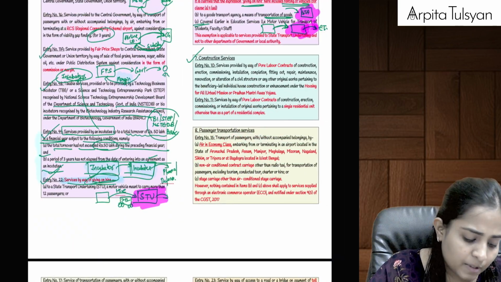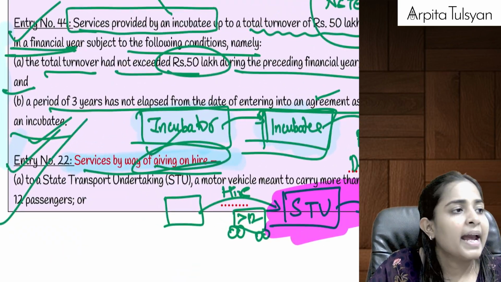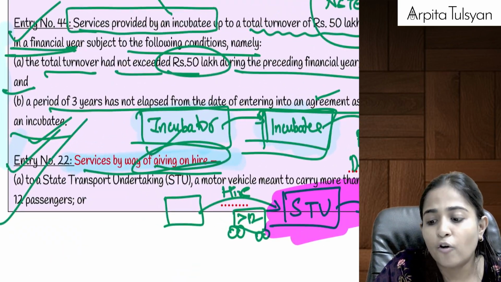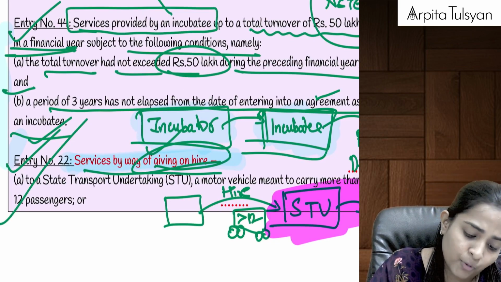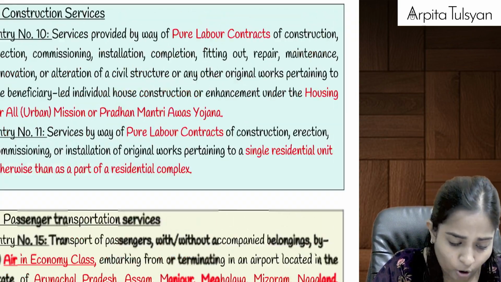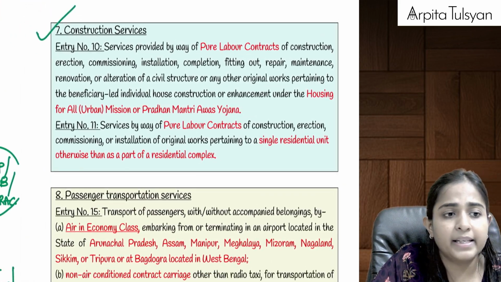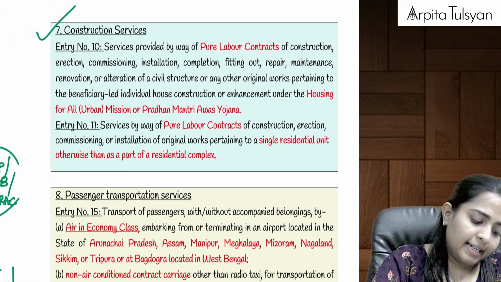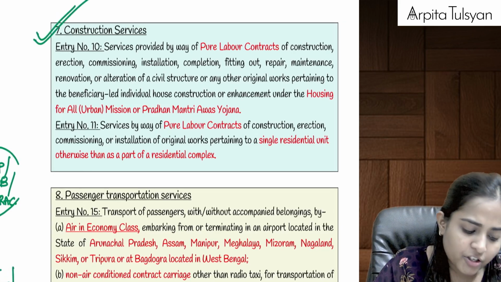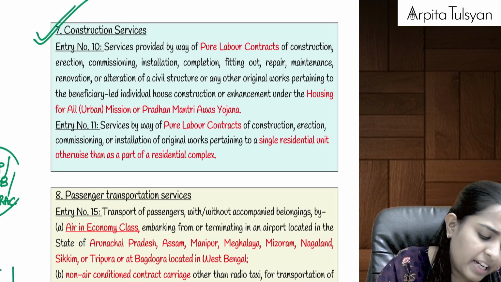Yes, and this point, entry number 22A. Entry number 22A, that is giving of motor vehicle on hire to a state transport undertaking. Many a times questions have been tested on this also. Are we clear till here, everyone? Yes. Then let's go to the next service, that is your construction service. Only 2 entries here, very, very simple.